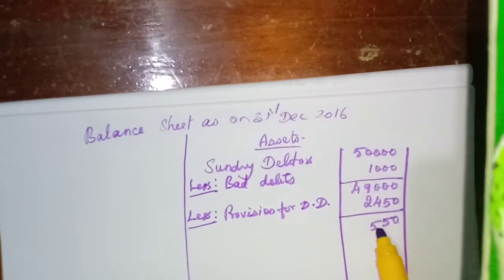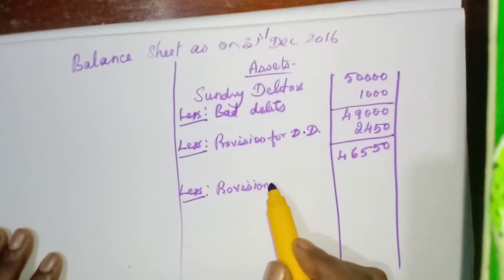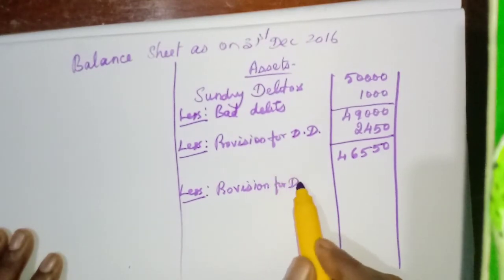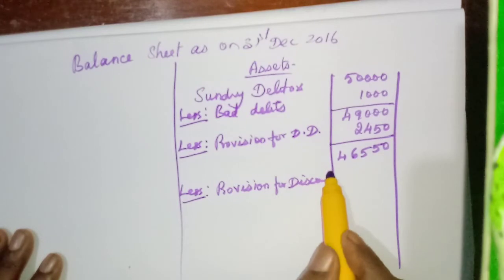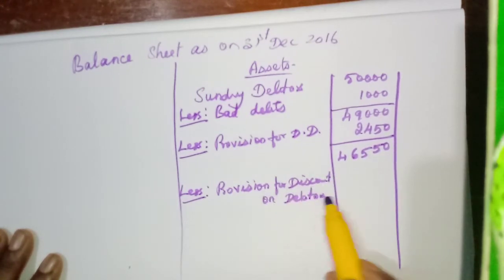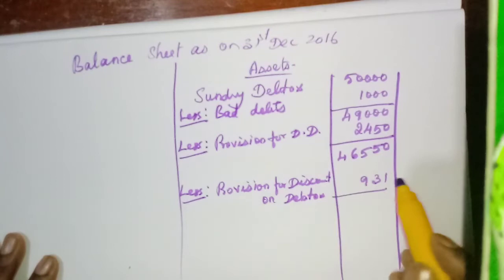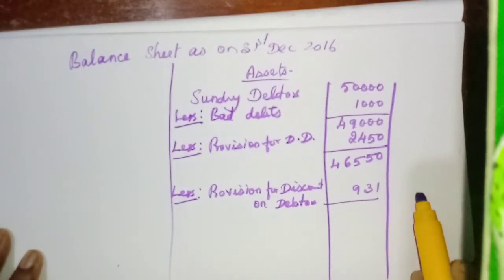Then from this amount we need to deduct the provision for discount on debtors, 931. The net amount we need to write outside.